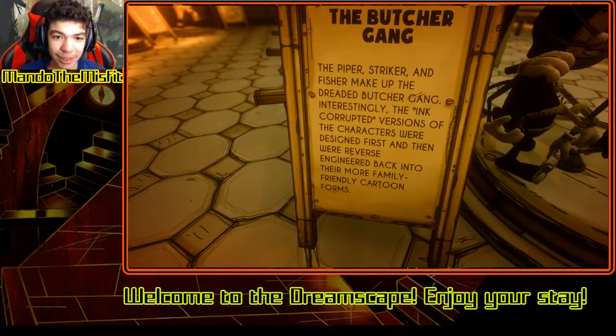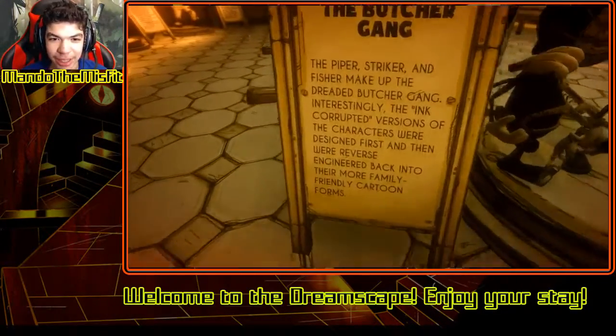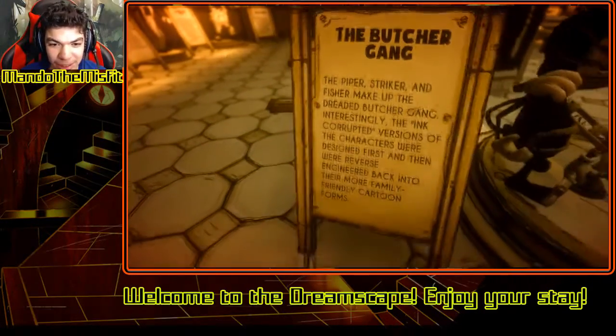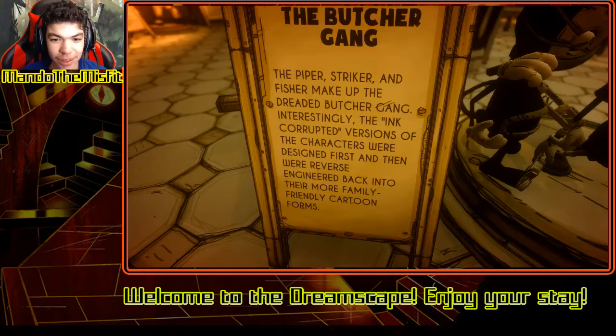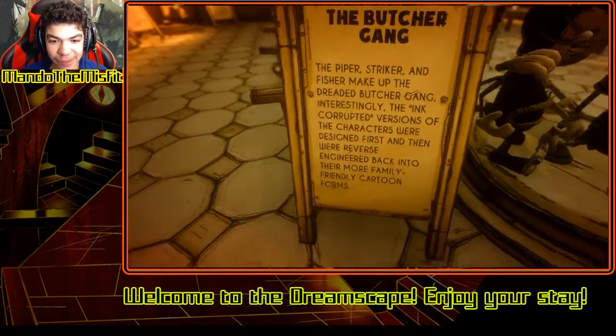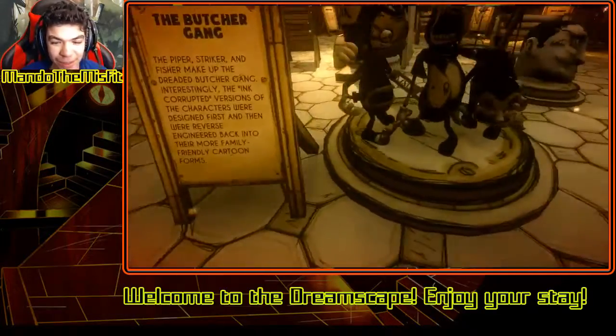The Piper, Striker, and Fisher make up the dreaded Butcher Gang. Interestingly, the ink corruptions of the characters were designed first and then were engineered reverse back to more friendly cartoon forms.